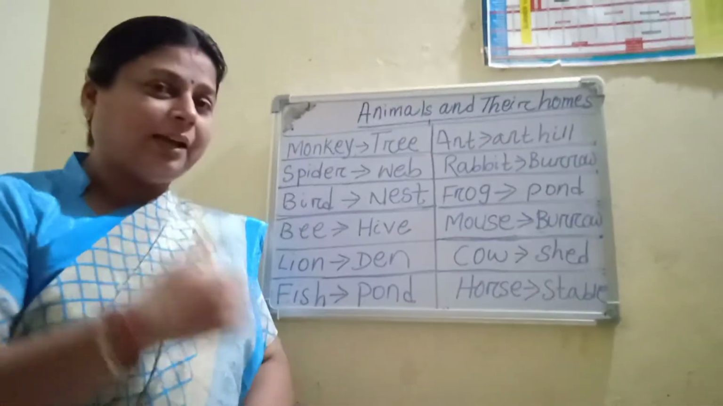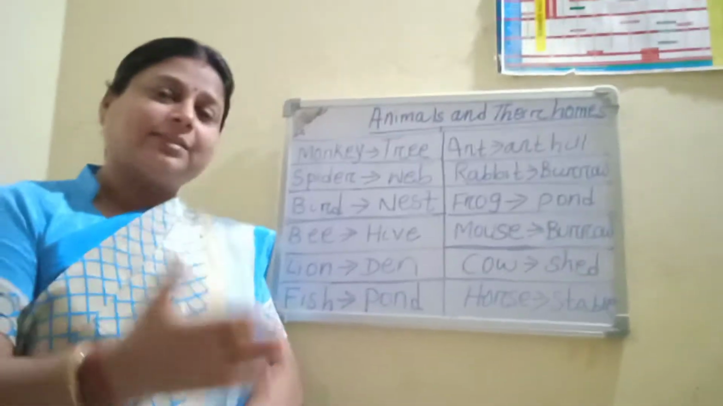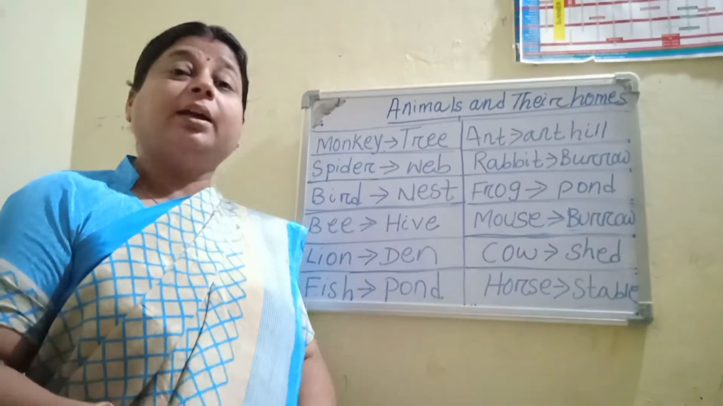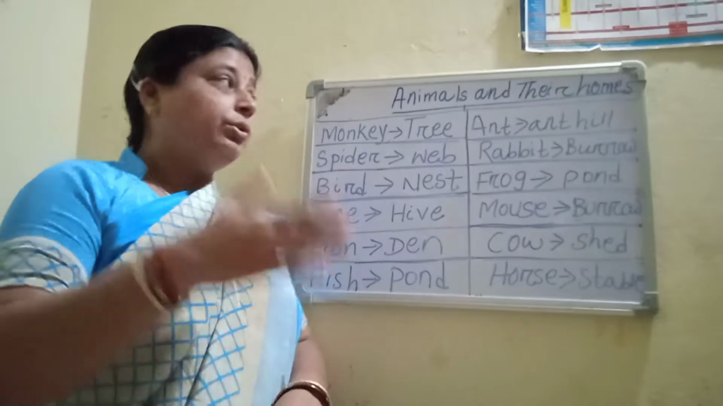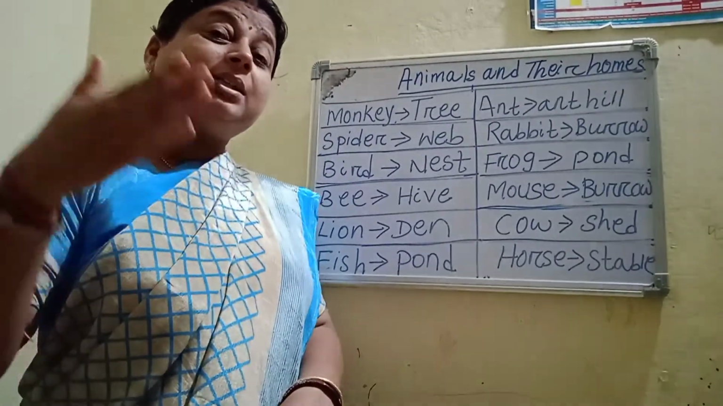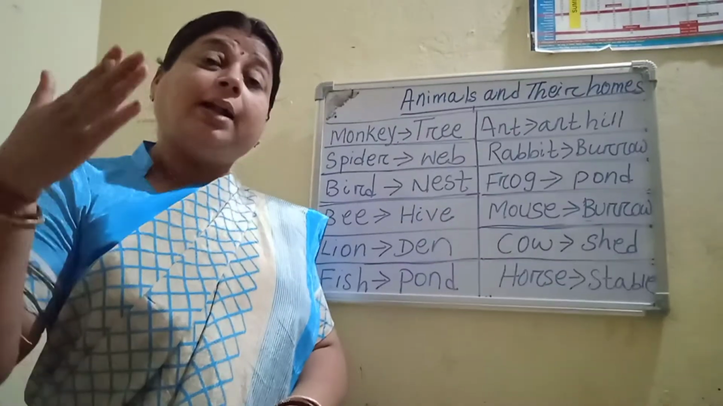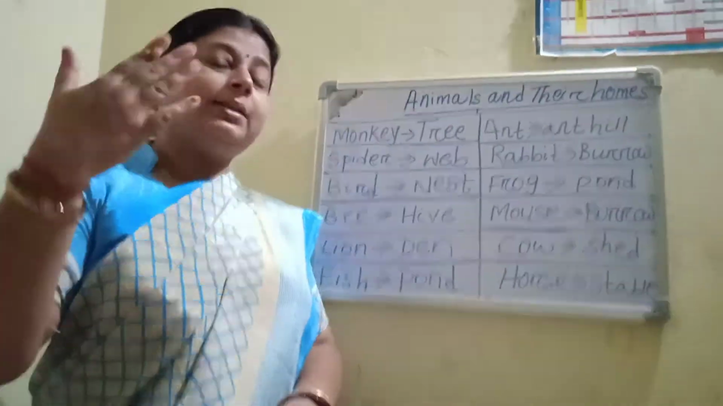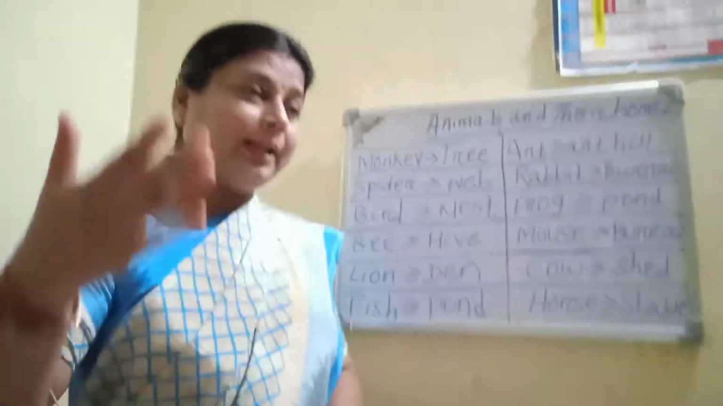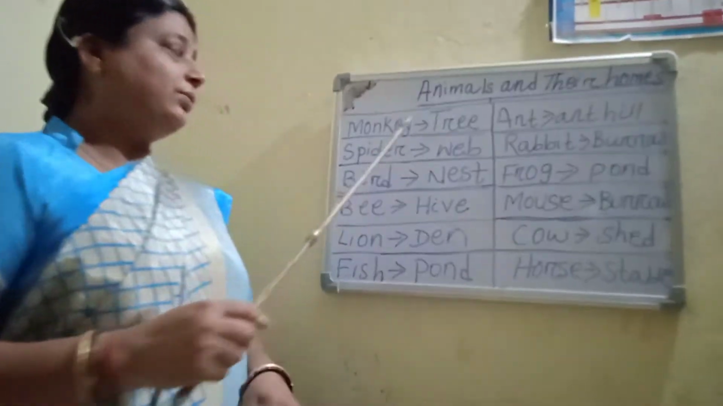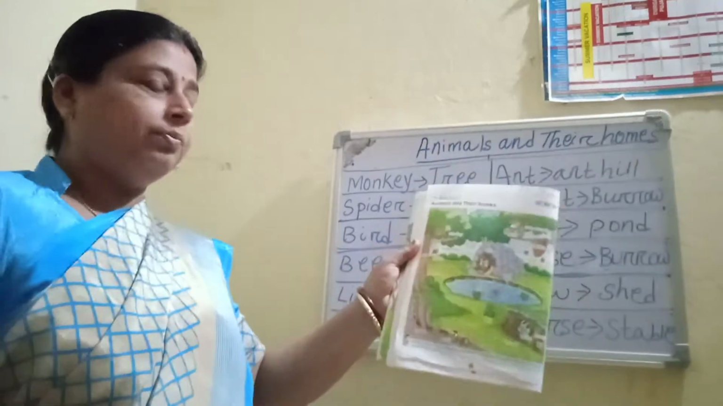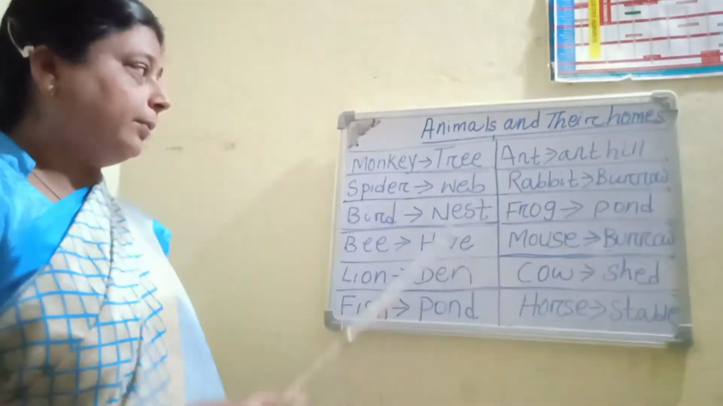In last class, what have I taught you? In last class, I taught you about animals and their babies. Today we'll learn about animals and their homes. Animals have specific homes, and their homes have specific names. We'll discuss one by one what their names are, and we'll discuss all the spellings one by one. First one, in your EVS book, page 34, animals and their homes. We'll discuss one by one.